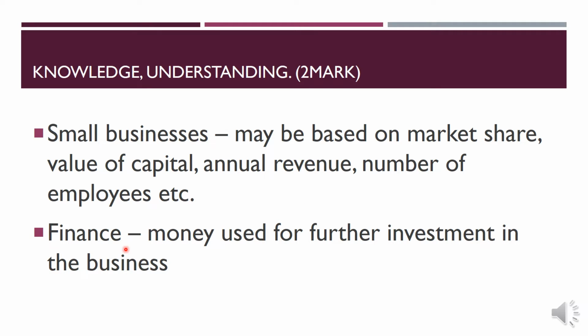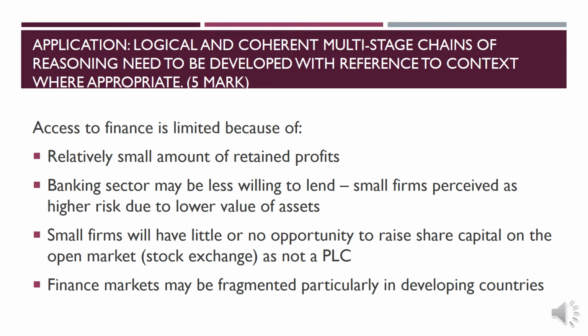Then what do you mean by finance? Access to finance is the main reason for the constraint on the growth of small firms in the question. So finance here means money used for further investment in the business. Keep in mind, finance here means money used for further investment in the business. If you define these two concepts, you will get the 2 marks for the knowledge portion. After that we are going for the application part.